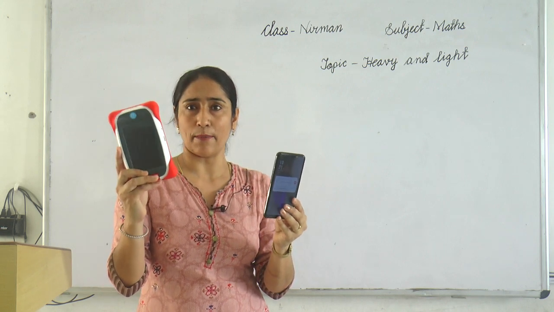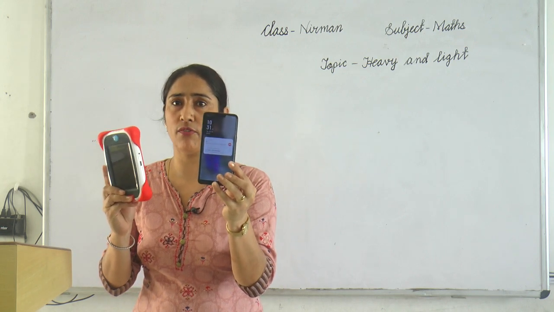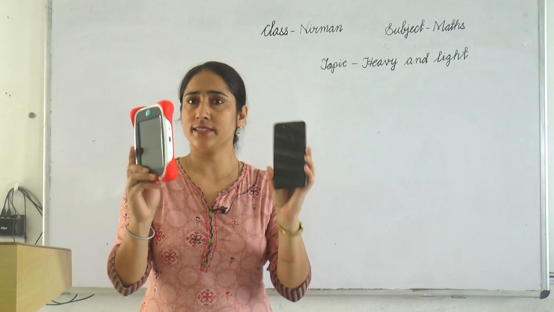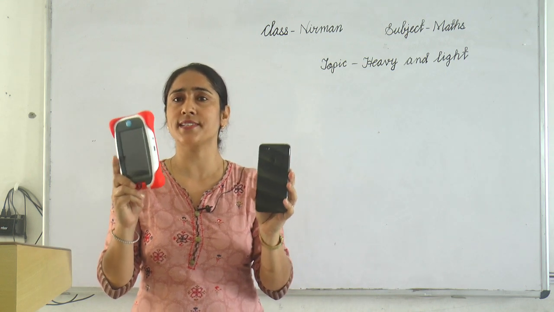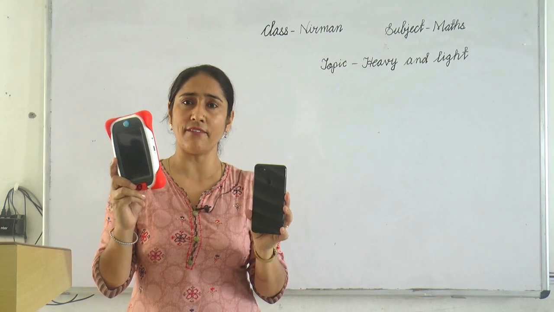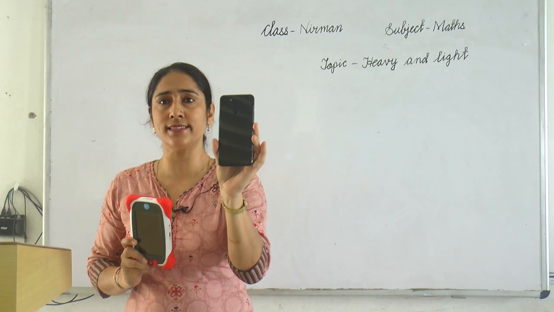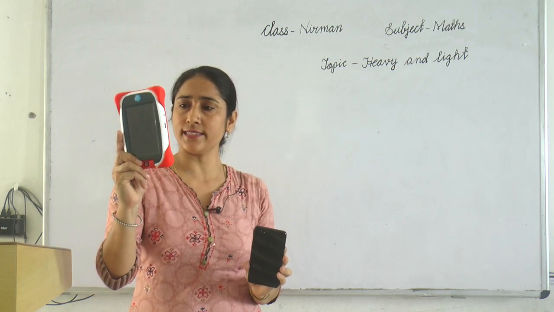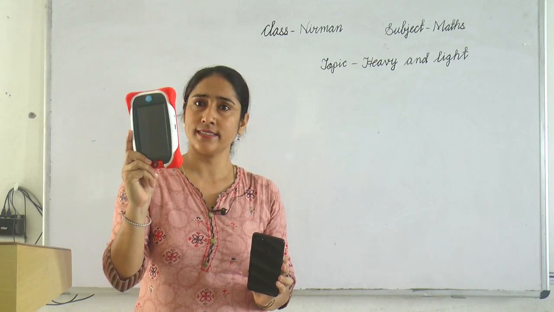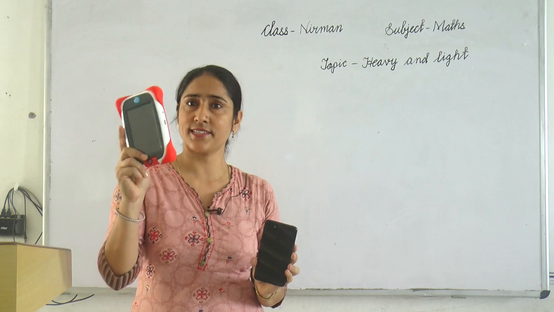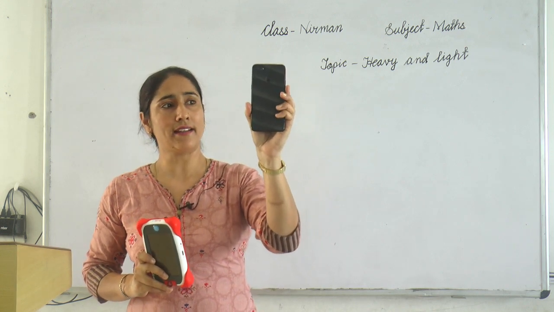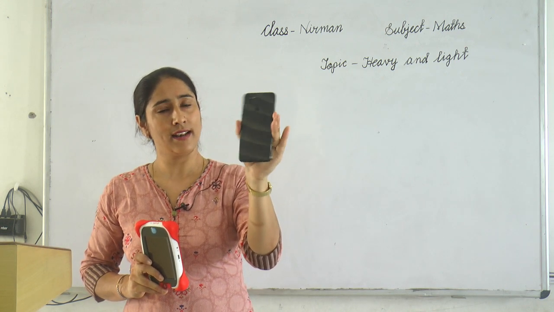Okay, this is a tab and this is a mobile phone. Students, tell me which object is heavy and which is light? Yes, this mobile phone is light and this tab is heavy.